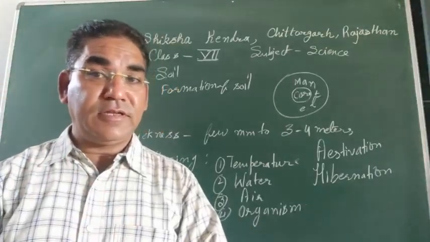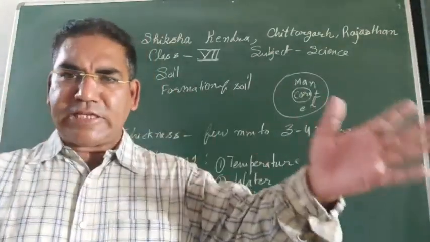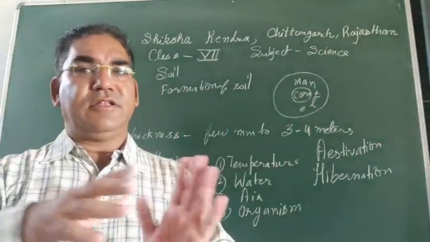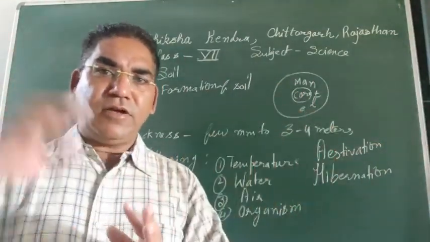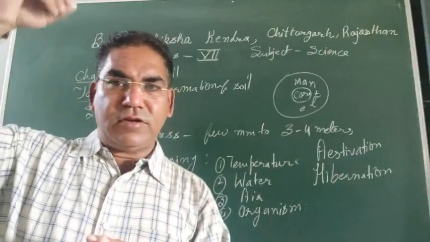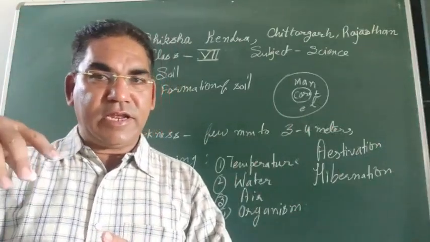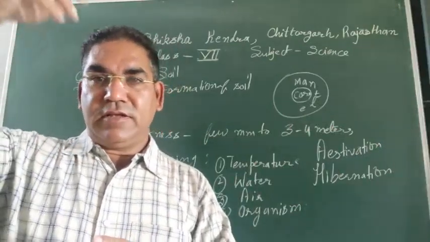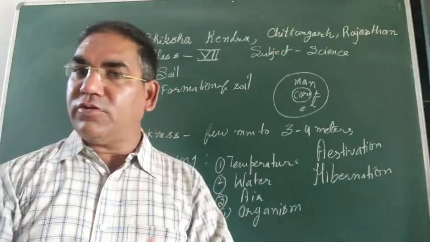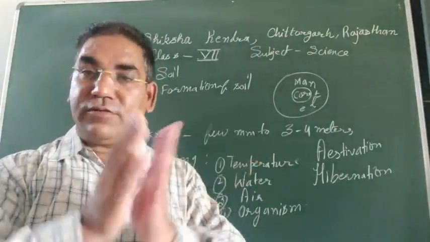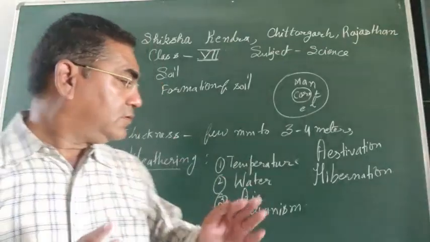Second condition, there are very hot conditions. The rock expands at that time. When rainfall occurs and the water comes to the rock particles, they break down, right?